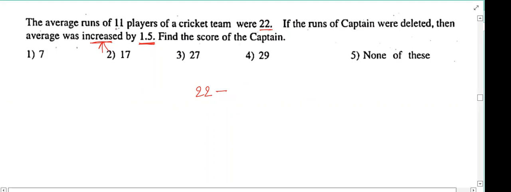How much amount we have to subtract, we'll see now. After the captain's deletion, how many persons are there? 10 persons. For each person, he is keeping how much amount? 1.5 rupees to each person. So simple: 22 minus 10 into 1.5, which is 15. 22 minus 15 is 7. That's the answer. Very good. 7 is the right answer.